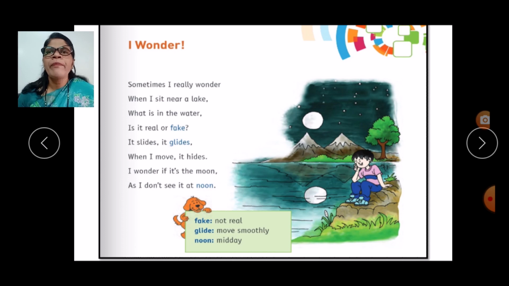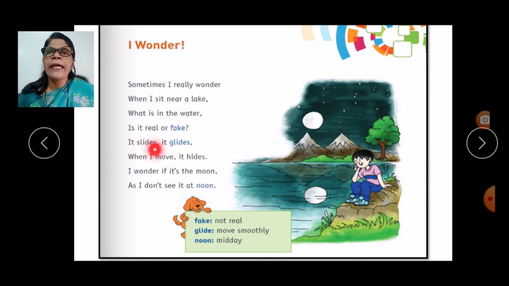Again, once more, children. I wonder. Sometimes I really wonder when I sit near a lake. What is in the water? Is it real or fake? It slides, it glides. When I move, it hides. I wonder if it's the moon, as I don't see it at noon. As I don't see it at noon.